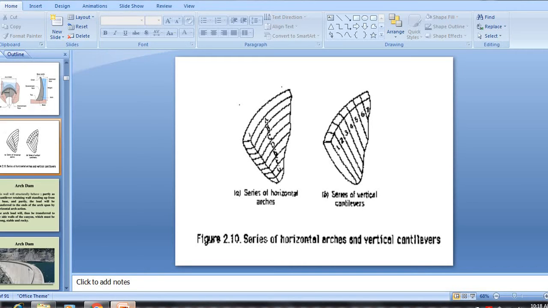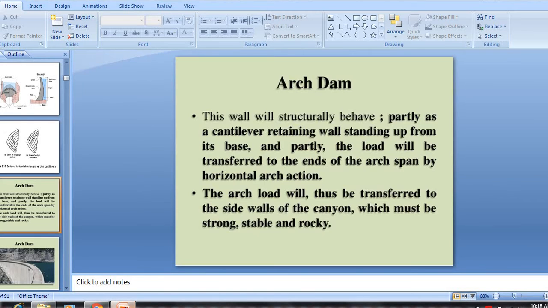Here a series of horizontal arches and vertical cantilevers are shown. If a dam is said to be an arch dam, horizontal arch action and vertical cantilever action both take place.